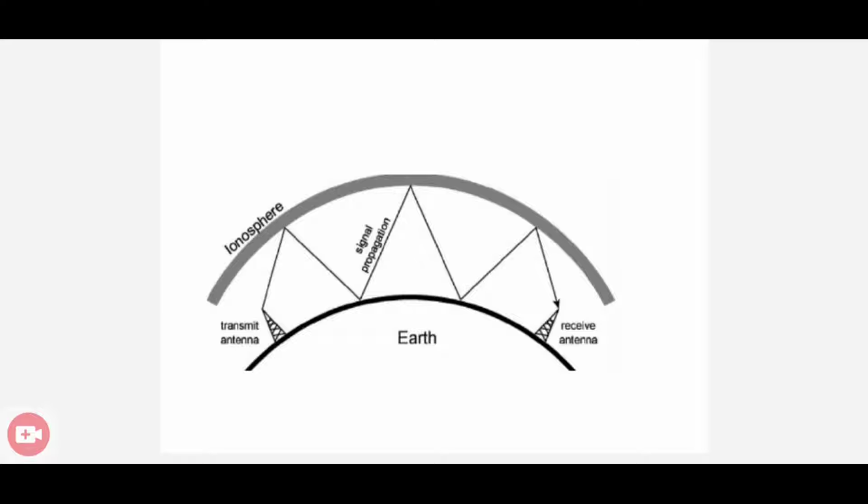You can see that in ground wave propagation, the signal follows the Earth's curvature. But in skywave propagation, the signals are transmitted from the transmitting antenna and reach up to the ionosphere. After reaching the ionosphere, they bounce back to Earth's surface, and after reaching the Earth's surface, they bounce back again to the ionosphere. So this follows a zigzag propagation. That is the second mechanism, skywave propagation.